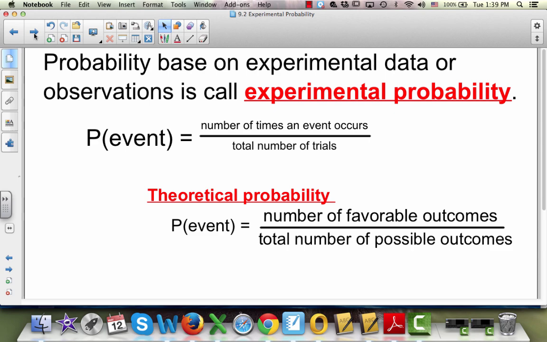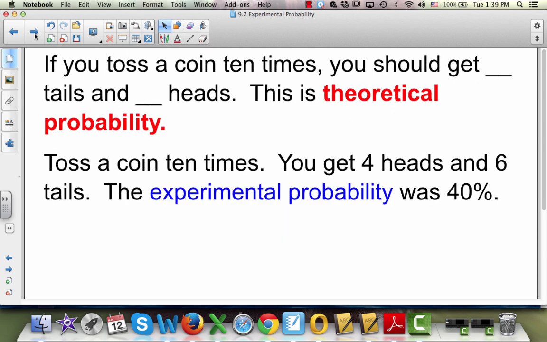Theoretical probability is the number of favorable outcomes out of the total number of possible outcomes. That's a lot to throw at you here, so let's look at it this way. If you toss a coin 10 times, you should get how many heads and how many tails, okay? This is theoretical probability. You should get 5 heads and 5 tails. I wrote that backwards, but you understand.